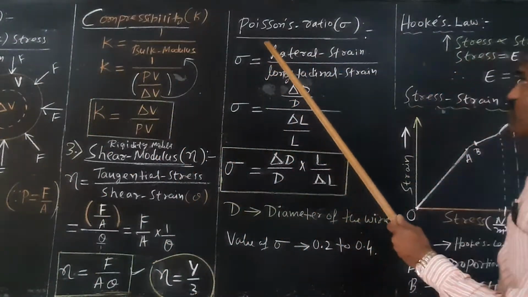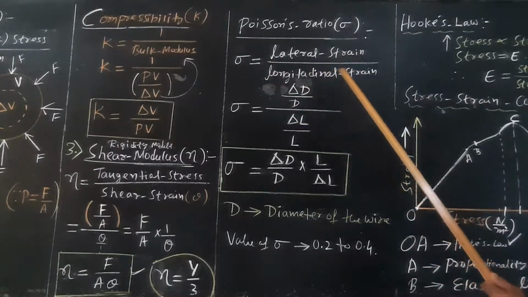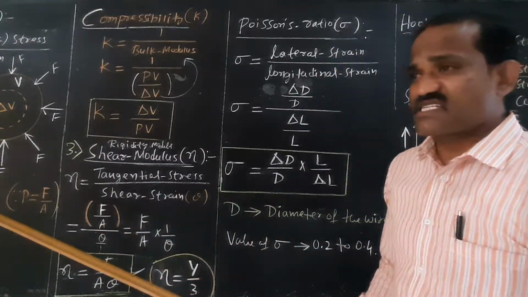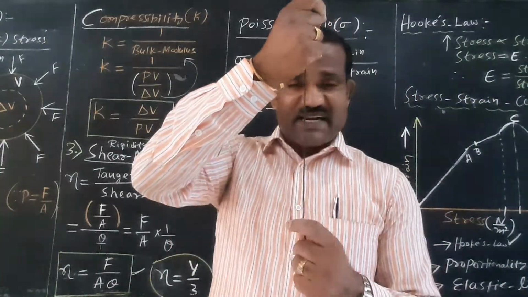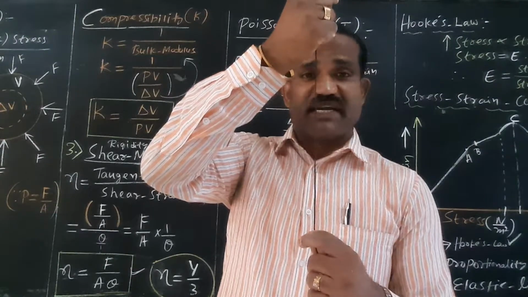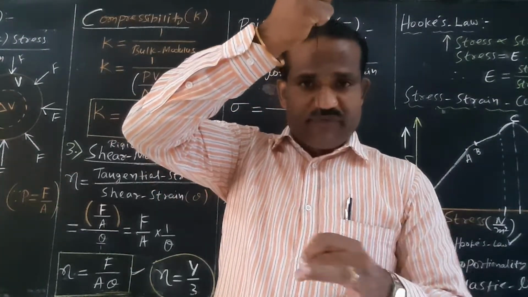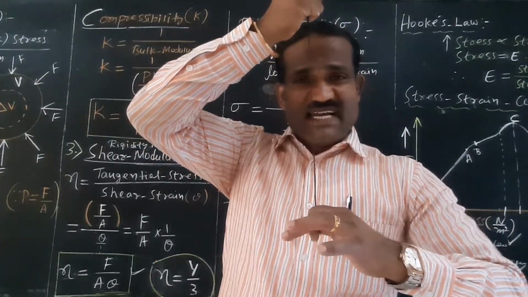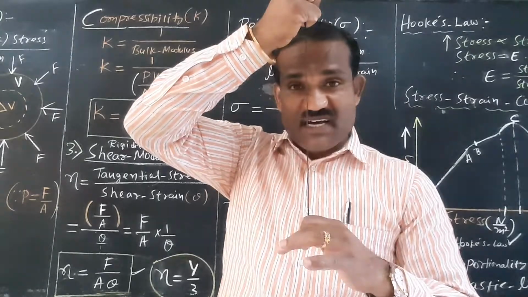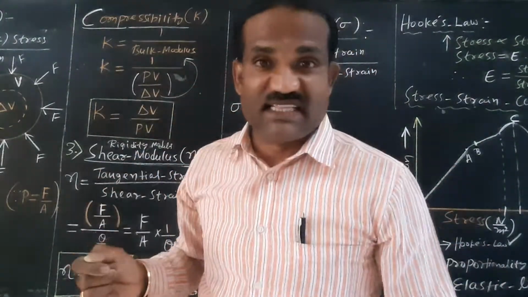So what do you mean by Poisson's ratio? It is defined as the ratio of lateral strain by longitudinal strain. Let us consider a wire of length L, area of cross section A and diameter D. Apply a load to the free end. There is a decrease in the diameter or radius of the wire, and an increase in the length of the wire.